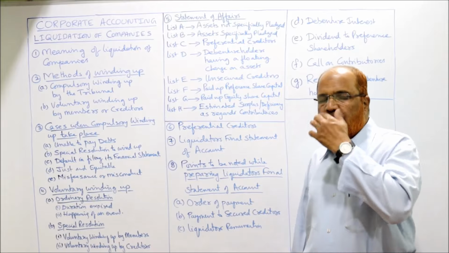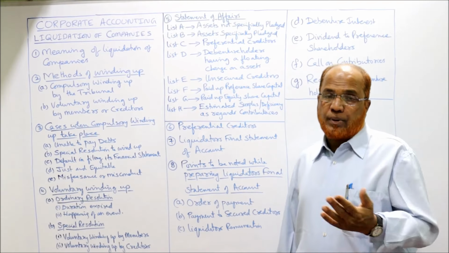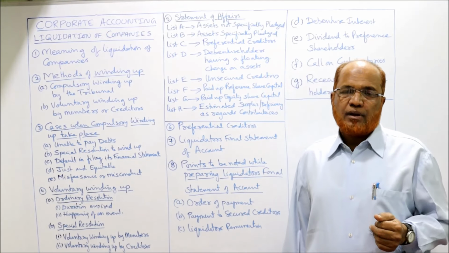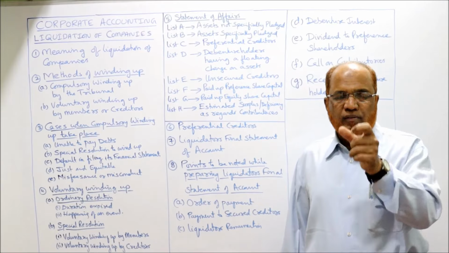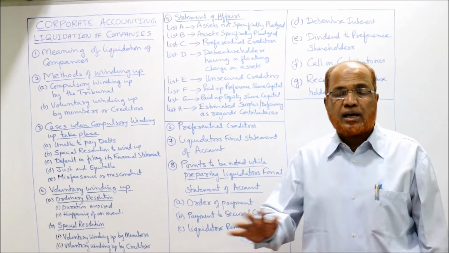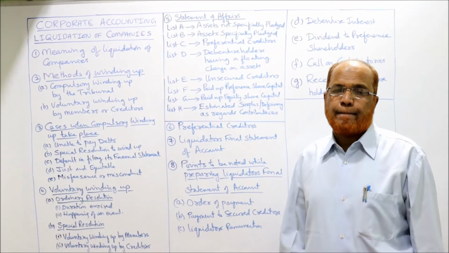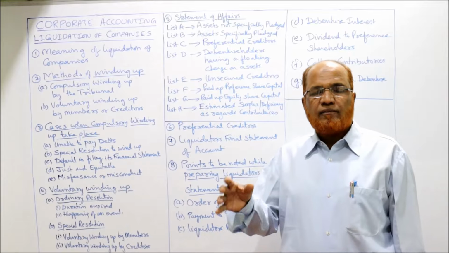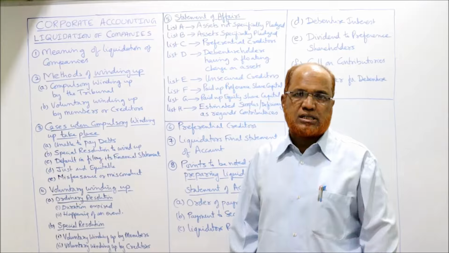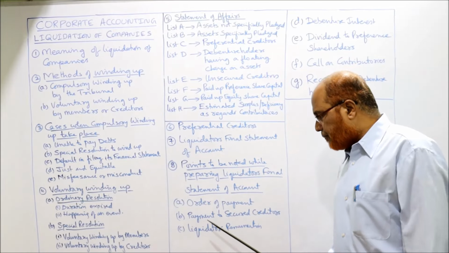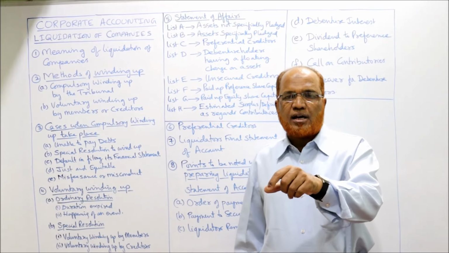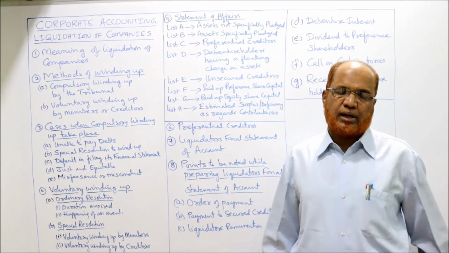Now payment, what will happen? The company may be solvent or the company may be insolvent. कंपनी सॉल्वेंट भी हो सकती, कंपनी इंसॉल्वेंट भी हो सकती. A solvent company means the company which is able to pay all the creditors including unsecured creditors. Insolvent company means when the company is not in a position to make full payment to unsecured creditors. Then we have payment to secured creditors. Secured creditors means the creditors to whom we have given some security.